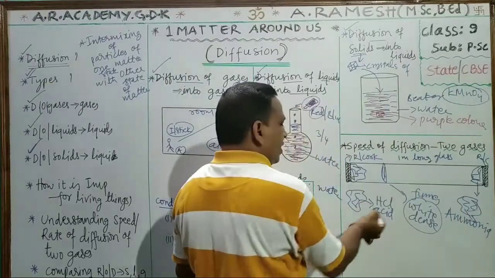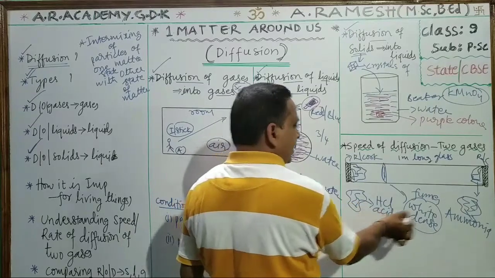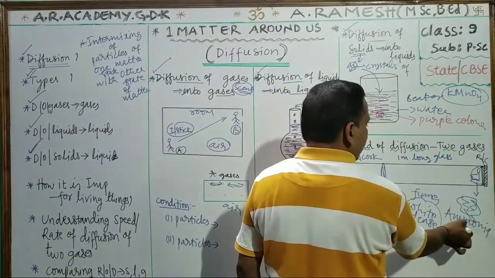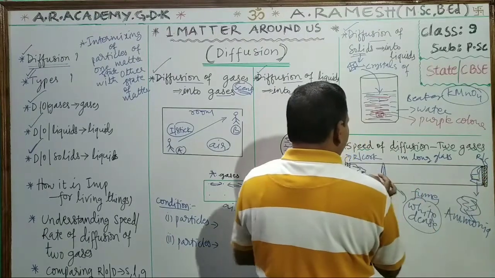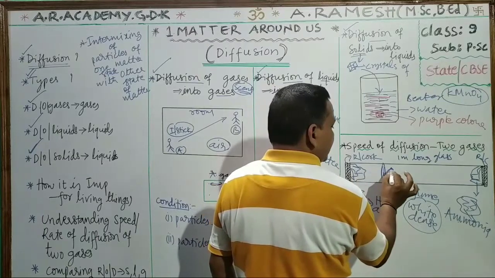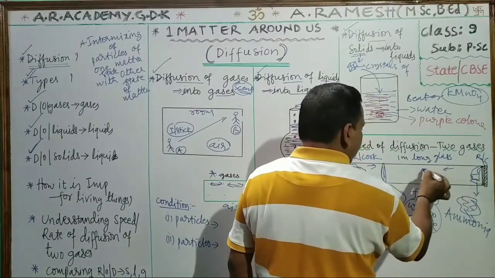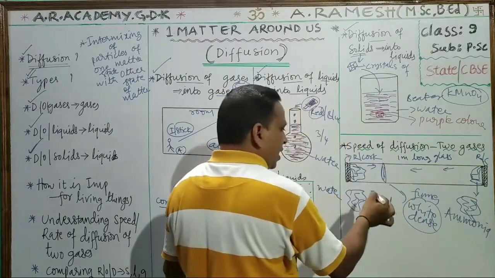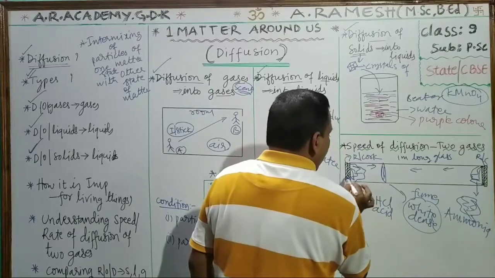This is nothing but, when this cotton is soaked in HCl acid, and this cotton is soaked in ammonia solution, and we kept both at the ends at a time, hydrogen chloride gas is released and moves in this direction, and ammonia gas is released and moves in this direction. But you observe, ammonia travels more distance.